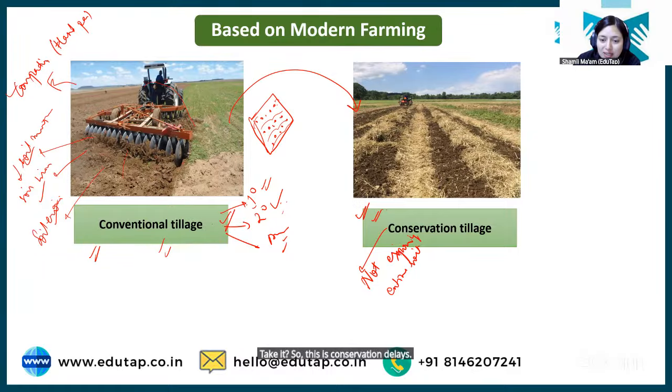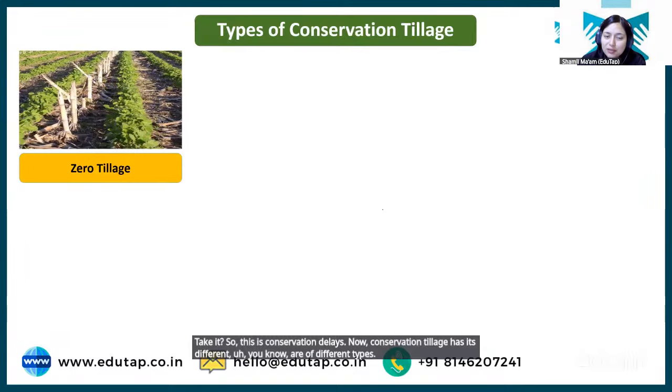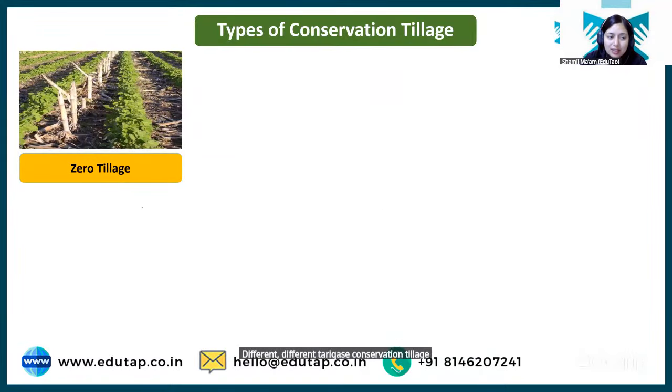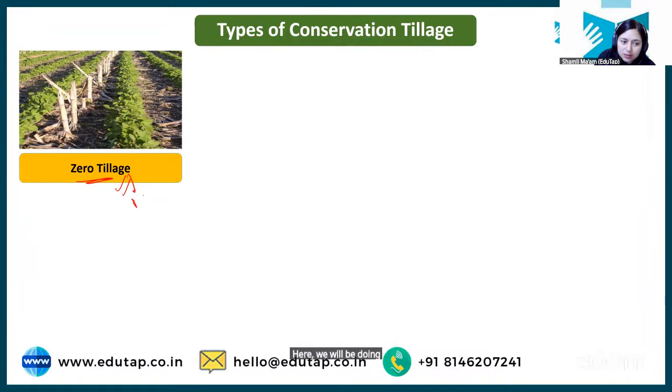Now conservation tillage is of different types. Conservation tillage can be done in different ways. First we have zero tillage. What is zero tillage basically? So students, zero tillage is another type of conservation tillage. Here we will be doing no tillage. Okay? No tillage is done in case of zero tillage. That's why it's called zero tillage, or it is also called no till.